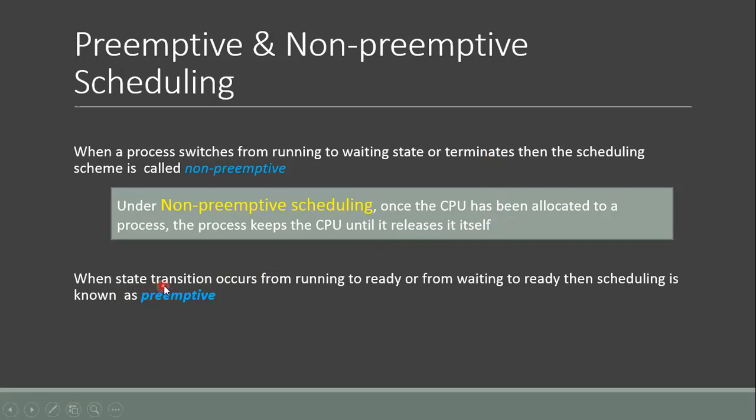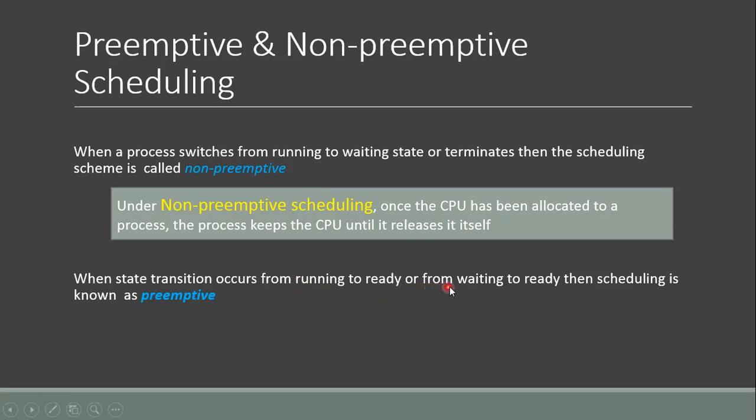When there is a state transition from running to the ready state or from waiting to the ready state, the scheduling is known as preemptive. A process moves from running to the ready state whenever an interrupt or some event occurs.